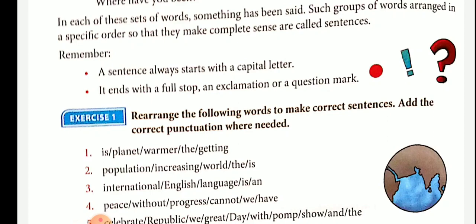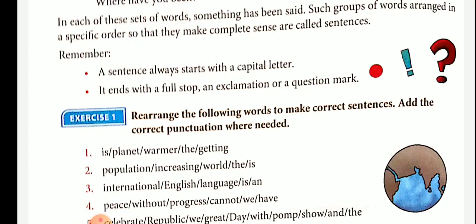So the proper order is: Is the planet getting warmer? The punctuation is a question mark. Second: population increasing world the is.